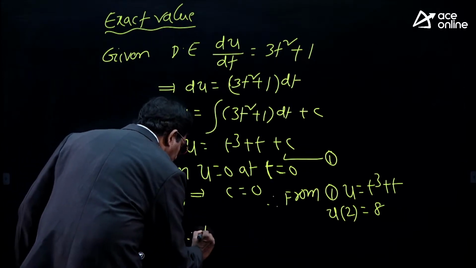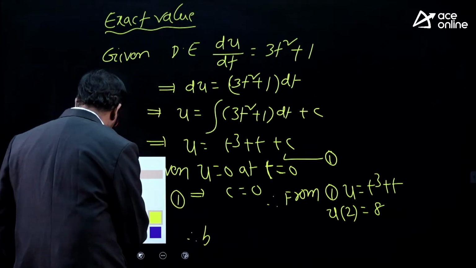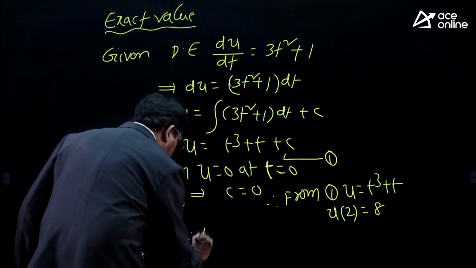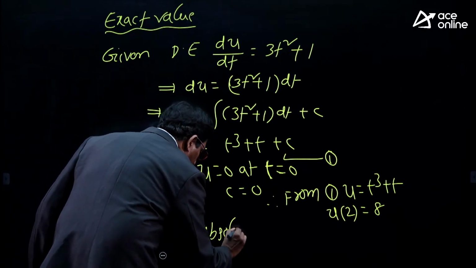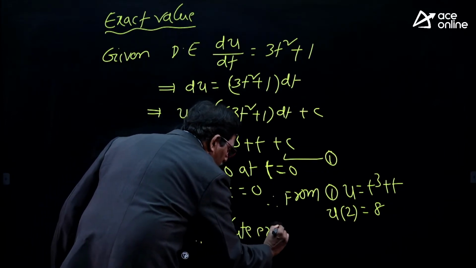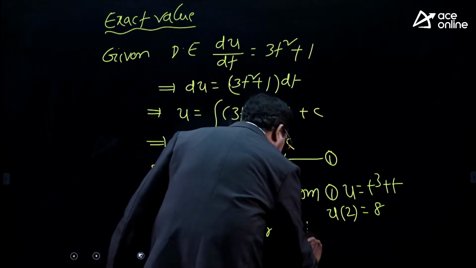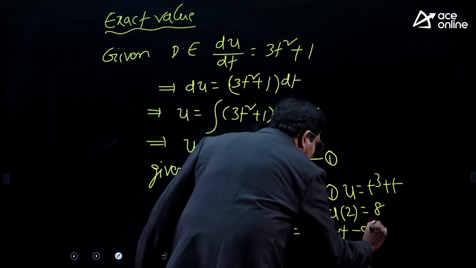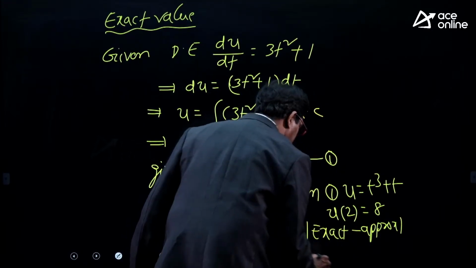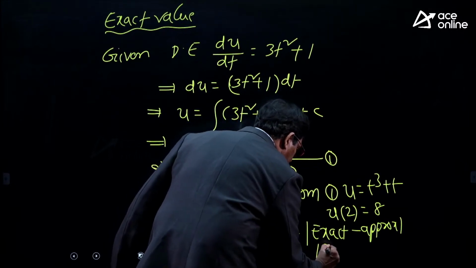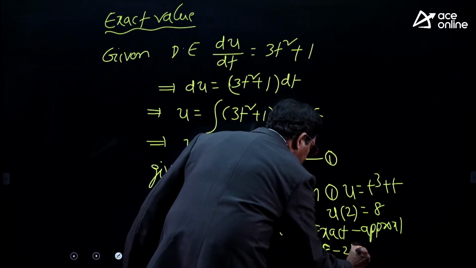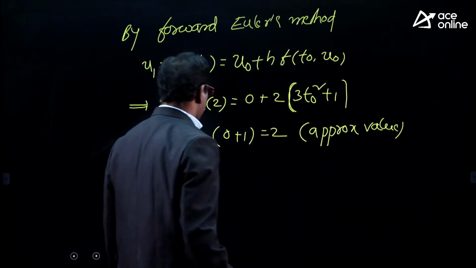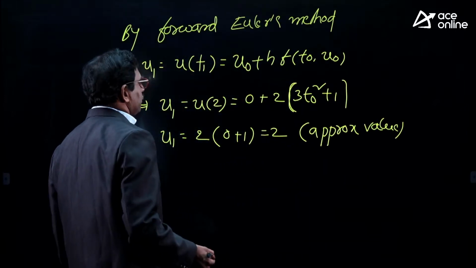Therefore, absolute error. What is absolute error? Absolute error is nothing but the modulus of the difference between the exact value and the approximate value. The exact value is 8, the approximate value is 2.